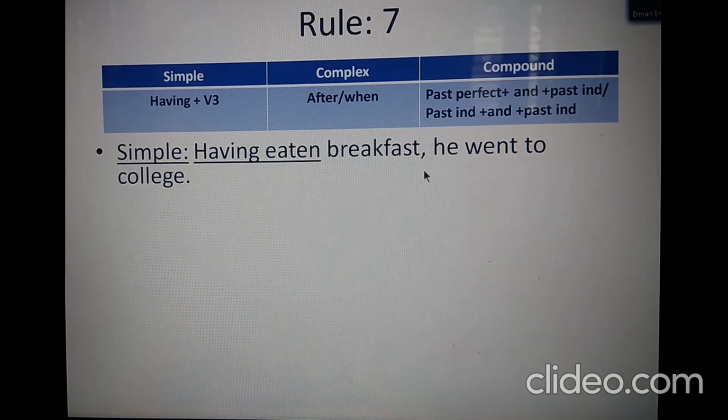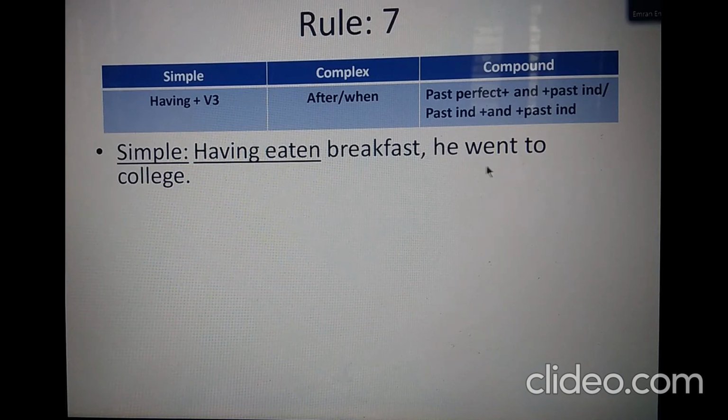To make this sentence complex, we need to change the phrasal part of the sentence to a clause and then use after or when as the conjunction in the complex one. To make this part a clause, we need to use the conjunction after. Before that, let us guess who is eating breakfast. The subject is certainly from the main clause of the sentence. Here the subject is he. So let us first take the subject he just here.